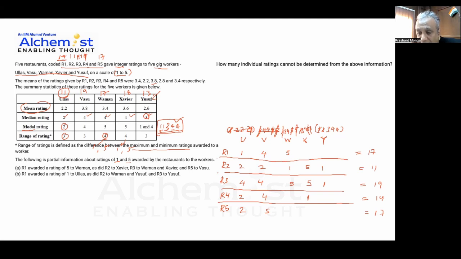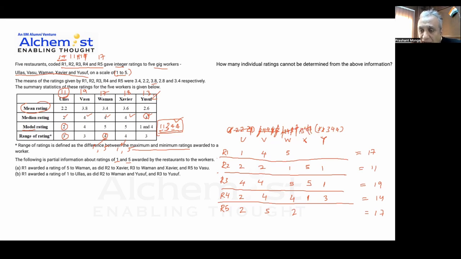Okay, and now I need to make this 14. This is already 7, so I can't put a 2 here. I put a 4 here, and this has to be 3, because I don't have any 5s left. So this 2 should come here. So this is also complete. Now this much is done.